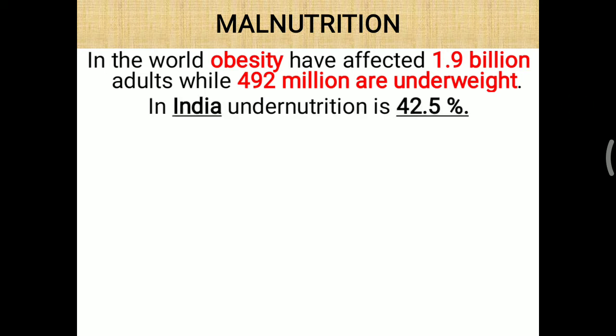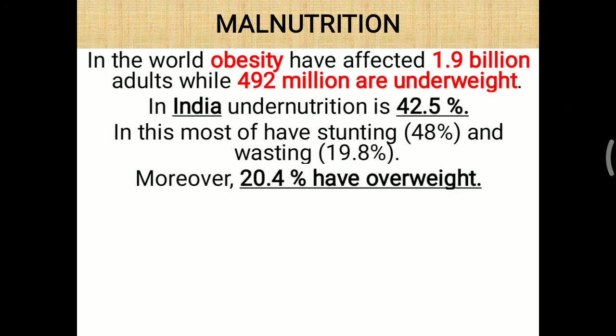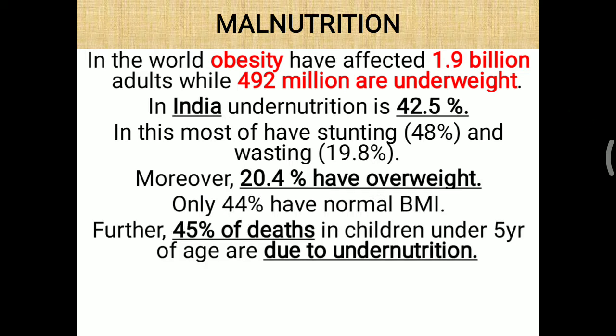But in India, undernutrition is the major part, at 42.5 percent. In this undernutrition, most have stunting and wasting, while moreover 20.4% are overweight also. Only 44% have a normal BMI, meaning body mass index. Further, 45% of deaths in children under 5 years of age are due to undernutrition. So basically, if we take care of this undernutrition, we can prevent mortality under 5 years of age.